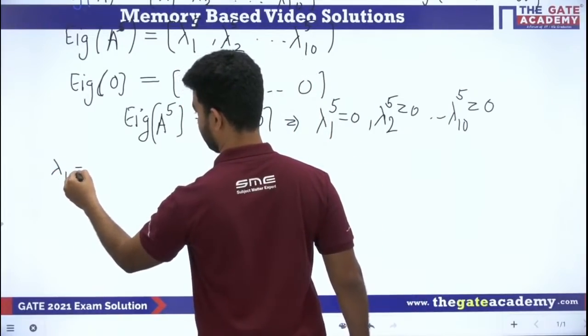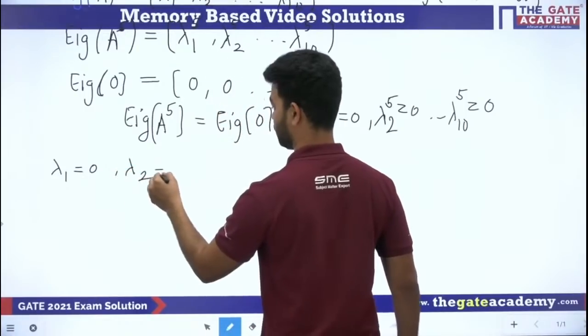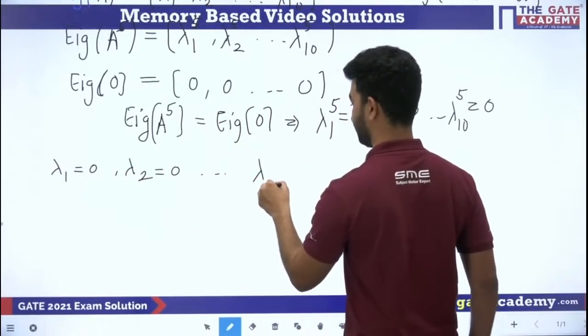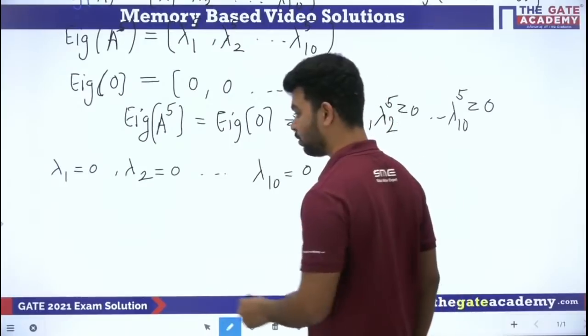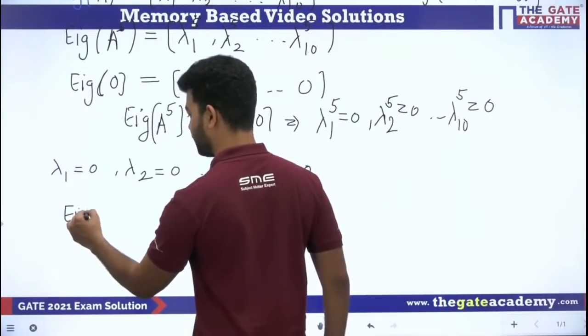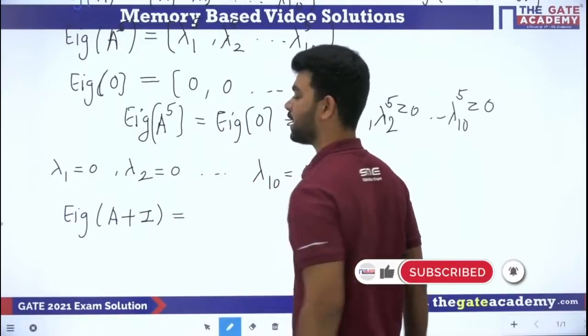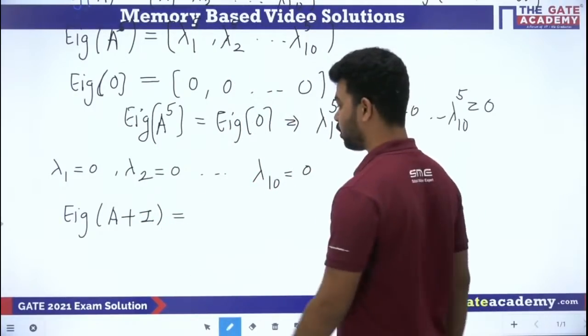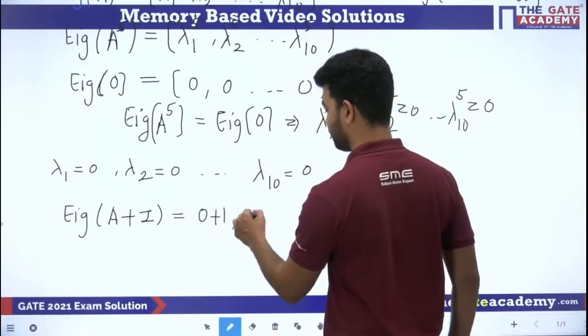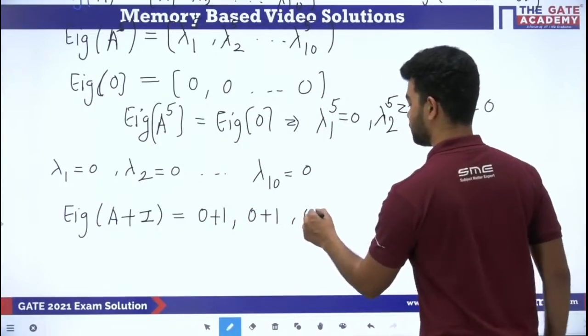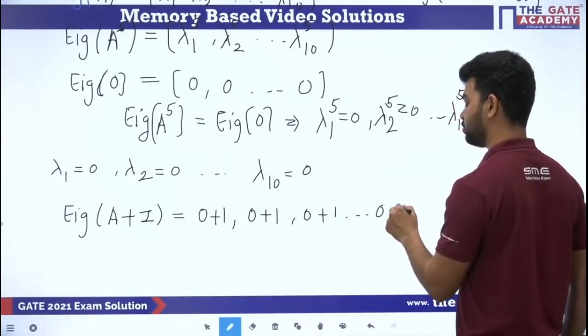Lambda 1 is 0, lambda 2 is also 0, and so on, lambda 10 is also 0. And if it is so, then what is the eigenvalue of A plus I? Tell me, what is the eigenvalue of A plus I? The eigenvalues of A plus I are 0 plus 1, 0 plus 1, 0 plus 1, and so on, 10 times 0 plus 1, right?